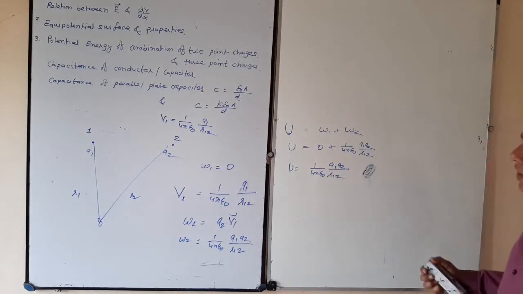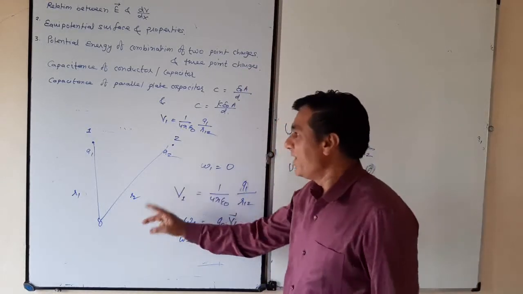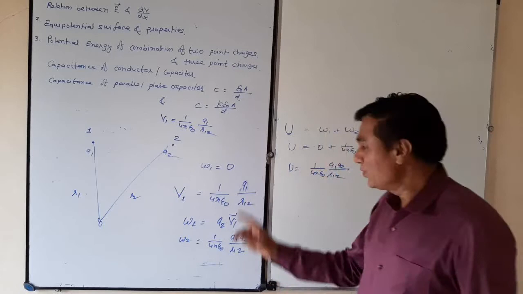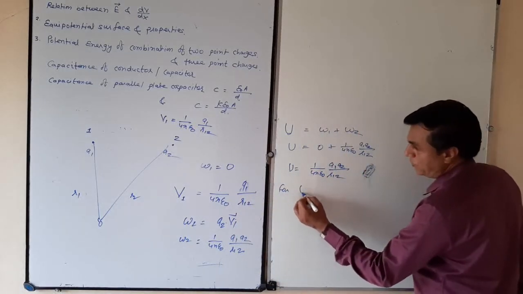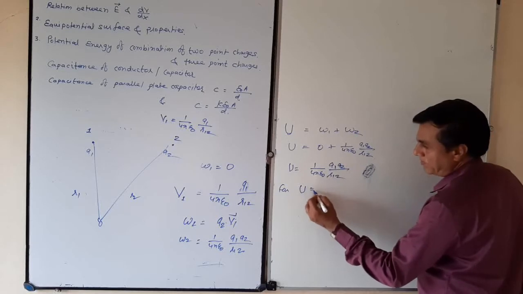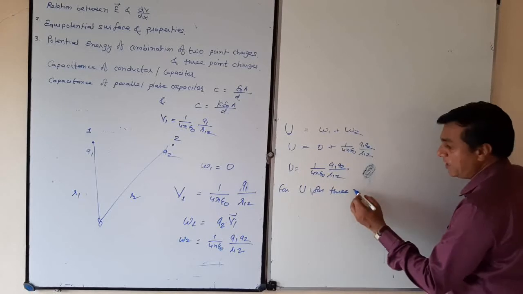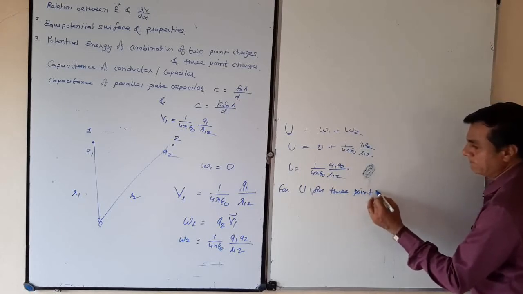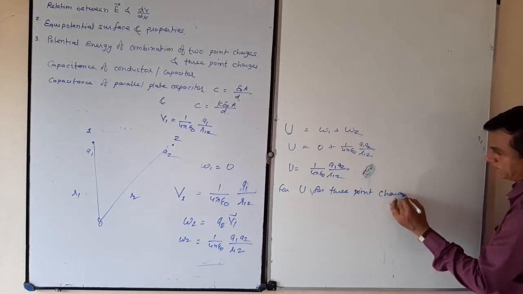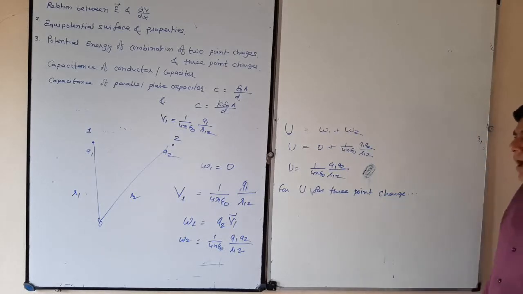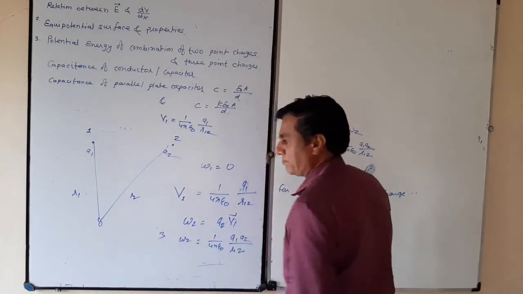Now you can take 3 point charges. We have already discussed 2 point charges. Now for the combination of 3 point charges, I am taking another point 3.